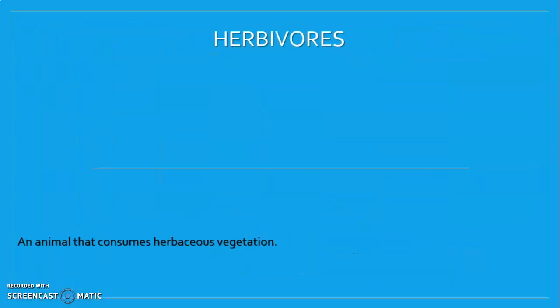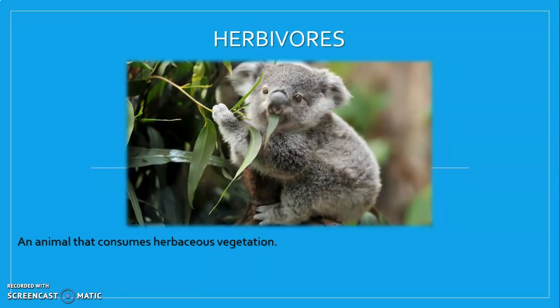In the case of herbivores, a herbivore is any animal that consumes herbaceous vegetation. For example, this koala that is eating eucalyptus leaves. In the case of these animals, we can find koalas, sheep, and of course cows. They only eat trees and grass. They do not consume any kind of animal matter.